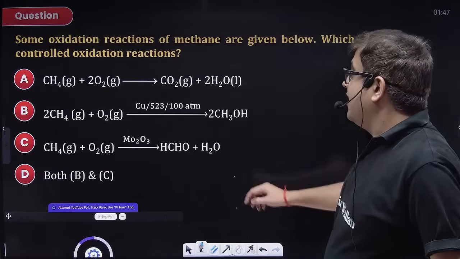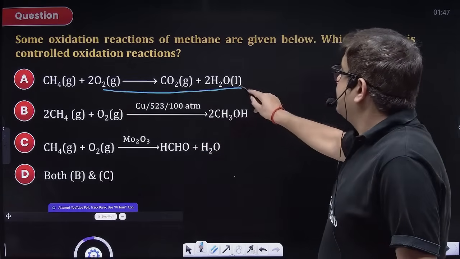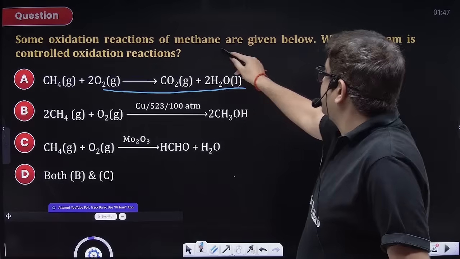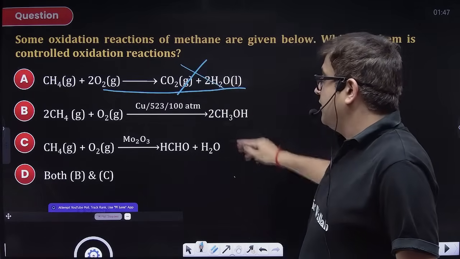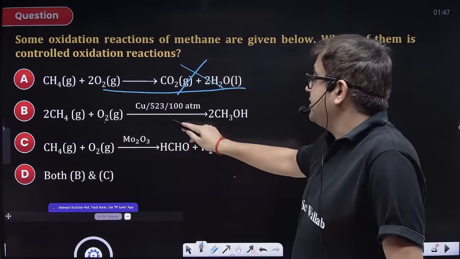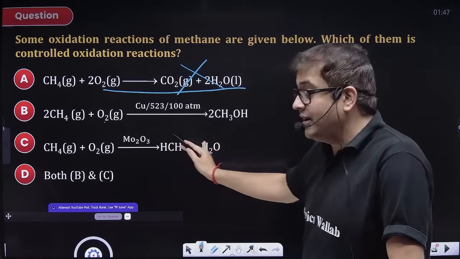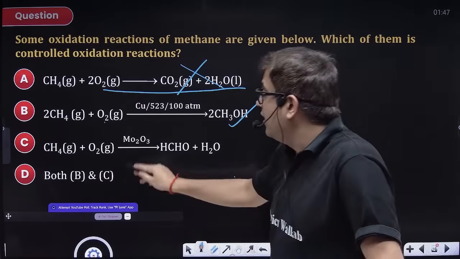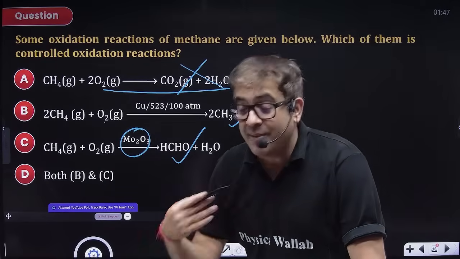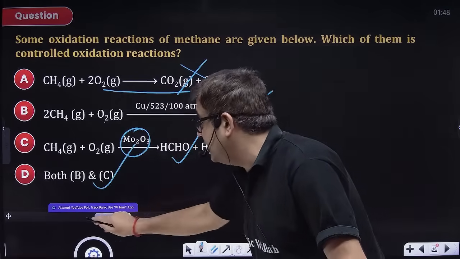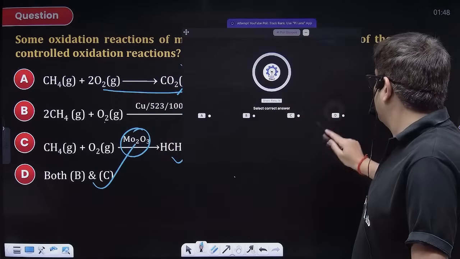Perfect. Now, this is combustion. Some combustion reactions of methane are given below. Which of them are controlled? So, sir, this is complete combustion. Yes, methane with oxygen with heated copper at 300 degrees Celsius forms the corresponding alcohol. With molybdenum oxide, you form aldehyde. With manganese diacetate, you form acid. So, both of them are correct. So, option D will be your right answer.